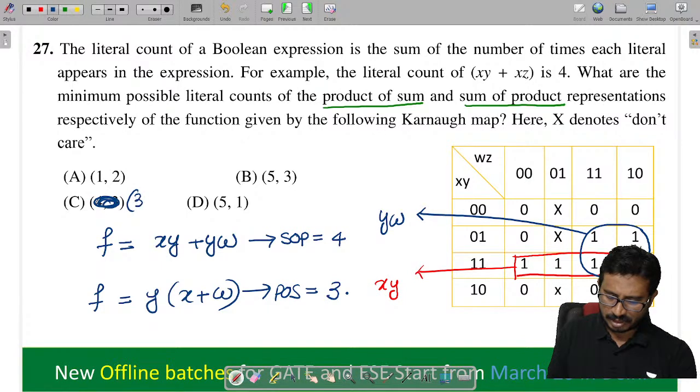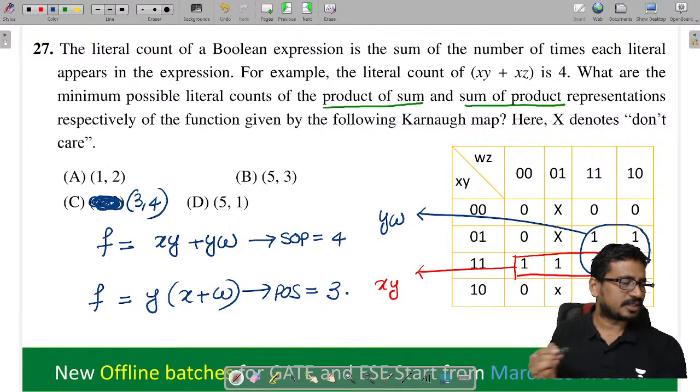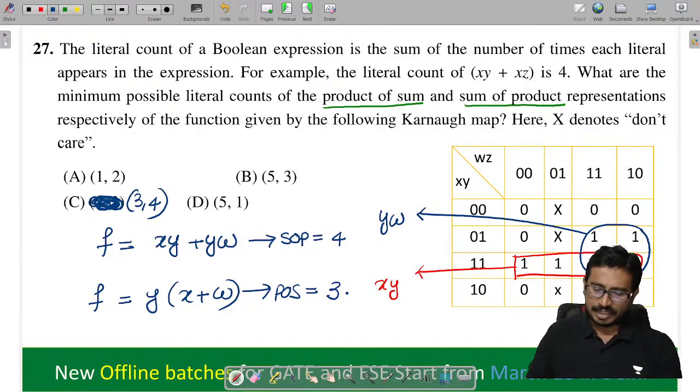POS form 3, SOP form 4. Yeah, they should give these options like this. Here first they are asking for POS and then SOP, isn't it? Done.